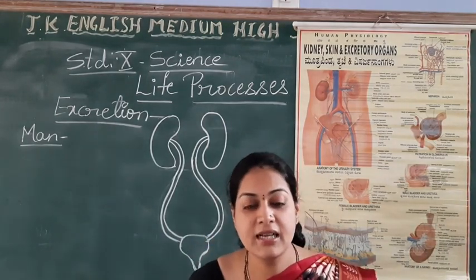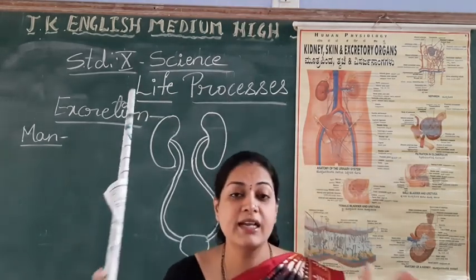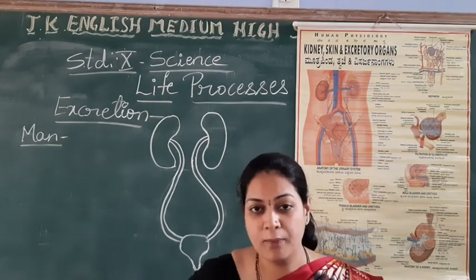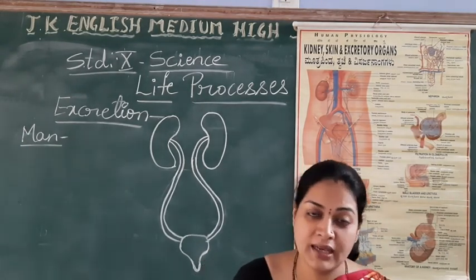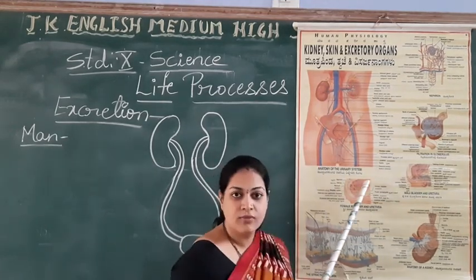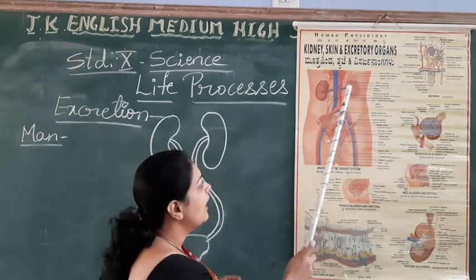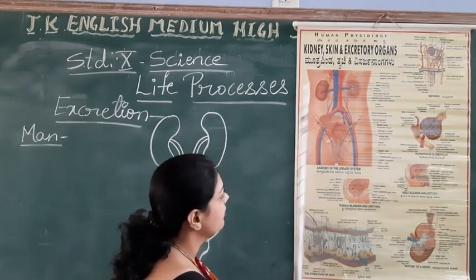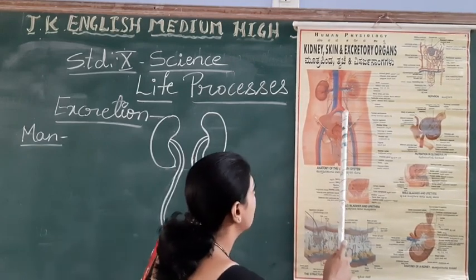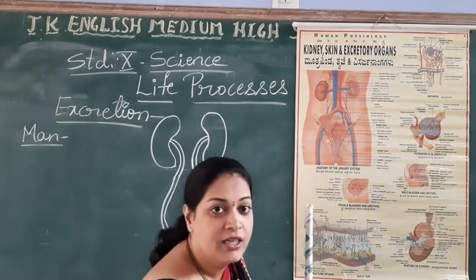Yes, it is in our abdomen on both the sides of the vertebral column. On both the sides of the backbone, in the abdominal cavity, we find the presence of kidneys. So a pair of kidneys we find, and these are connected. The kidneys are connected to the, can you see here? These are called ureters. Pipeline connection called as ureter.